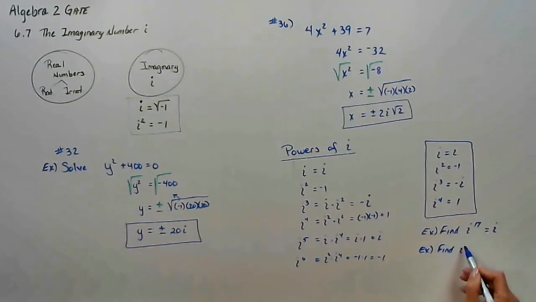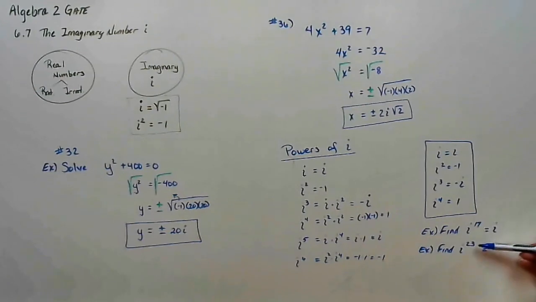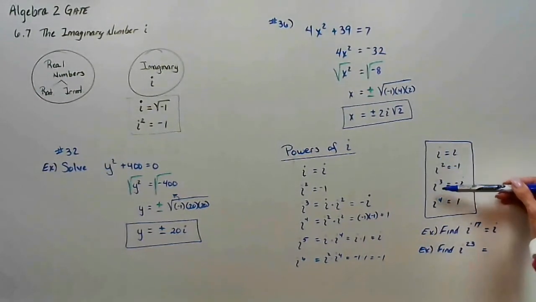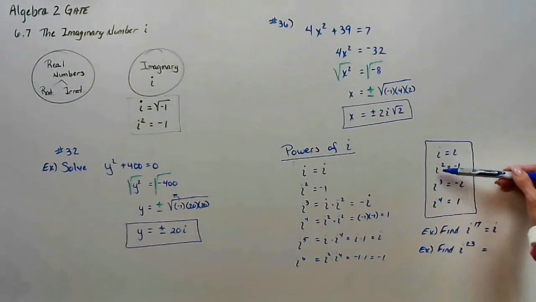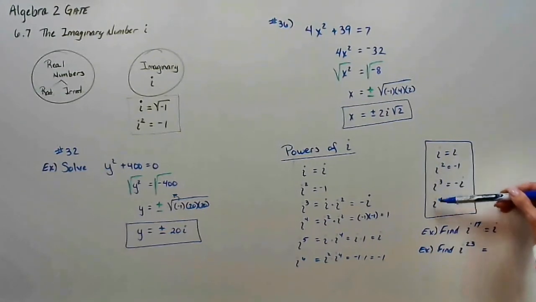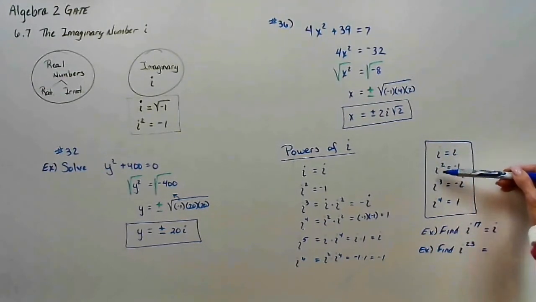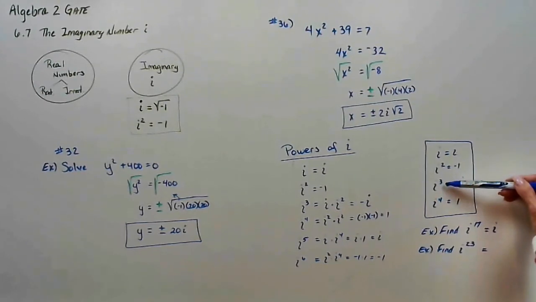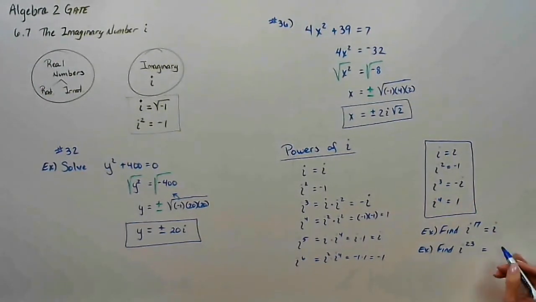Let's find i to the 23rd power. We're going to count it and then I'll show you a shortcut. I to the 23rd. Well, I can just follow this cycle. 1, 2, 3, 4, 5, 6, 7, 8, 9, 10, 11, 12, 13, 14, 15, 16, 17, 18, 19, 20, 21, 22, 23. So i to the 23rd is the same as i to the 3rd, negative i.